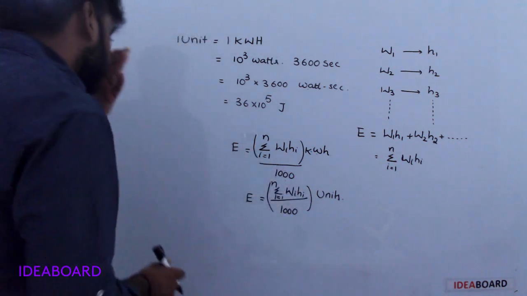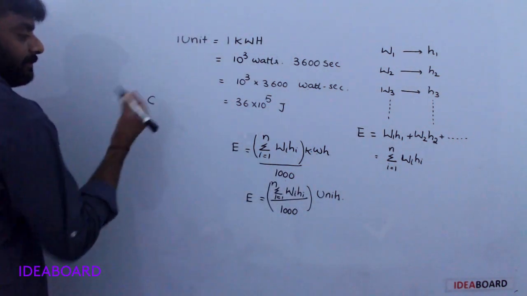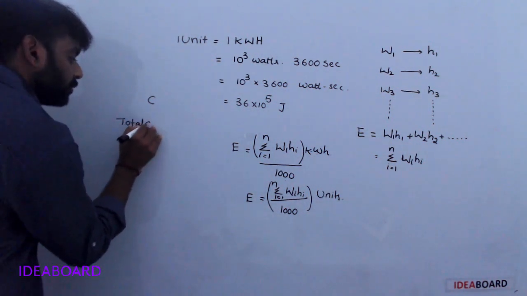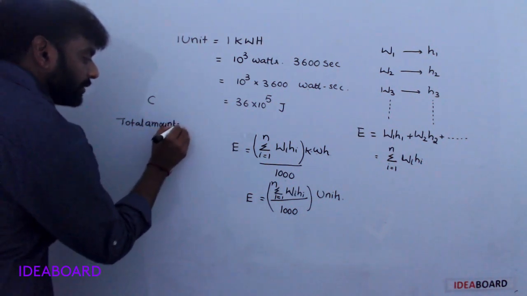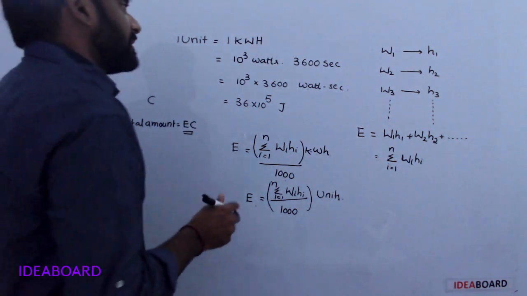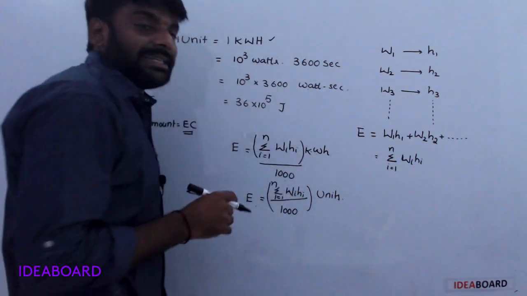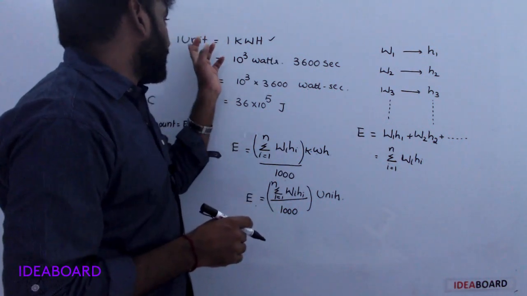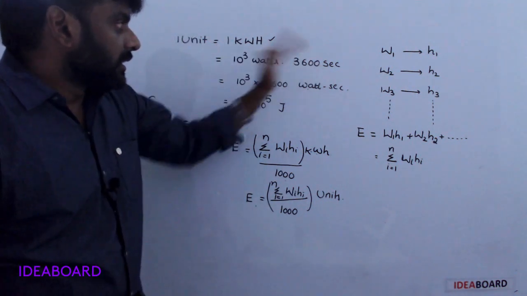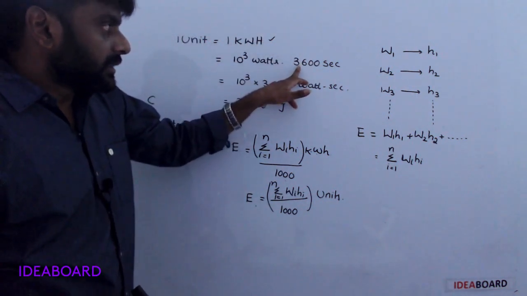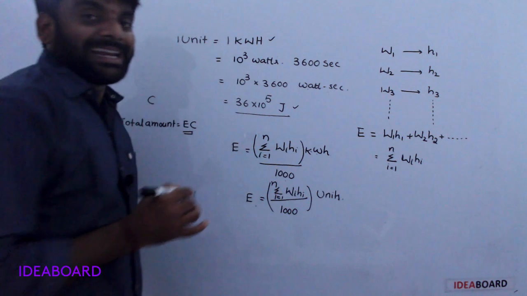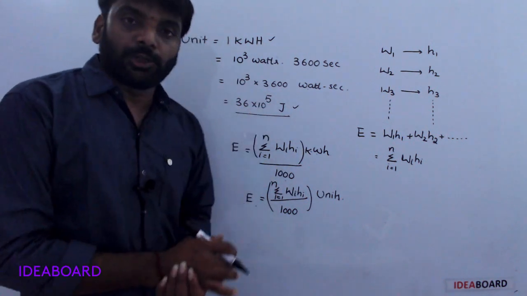For example, per unit cost is C. Total amount is equal to this energy consumption units into C. Understood? Once again, in houses, energy consumption is measured in terms of units. 1 unit in the sense 1 kilowatt hour, which is 1000 watts into 3600 seconds, on simplification 1 unit of electrical energy consumed is 36 into 10 to the power of 5 joules of energy.